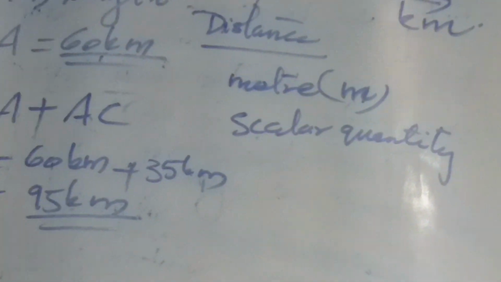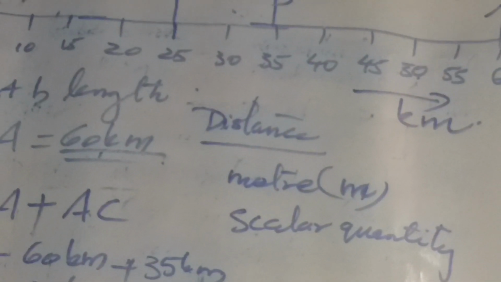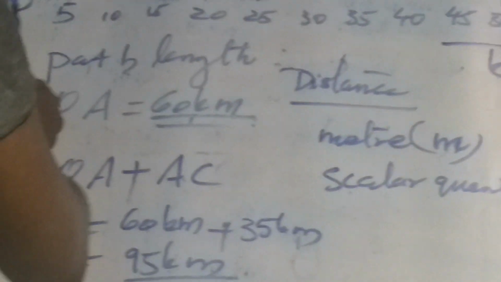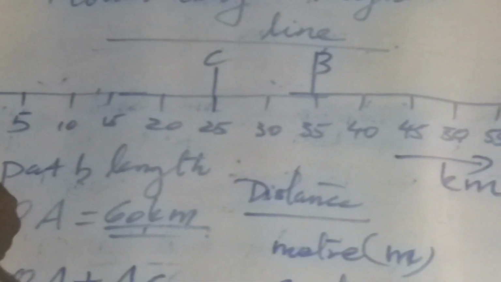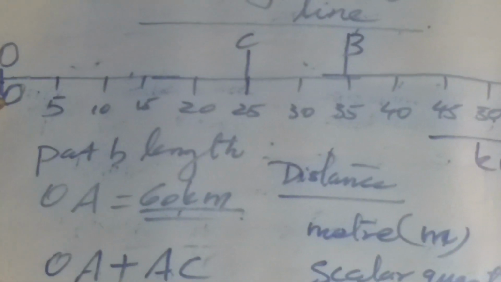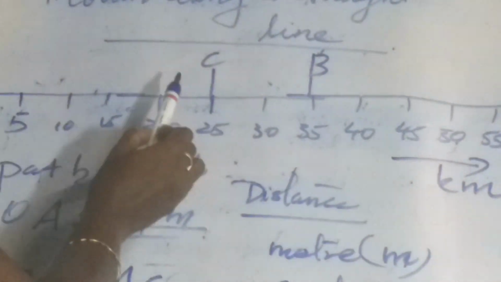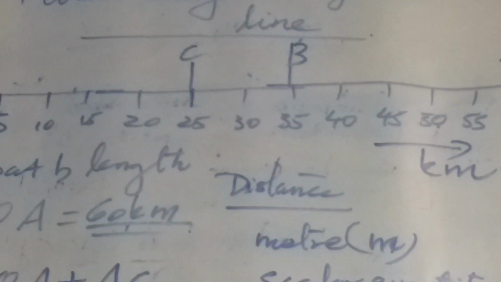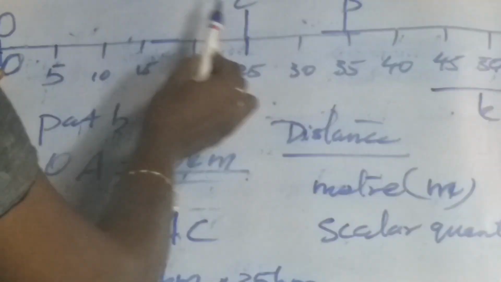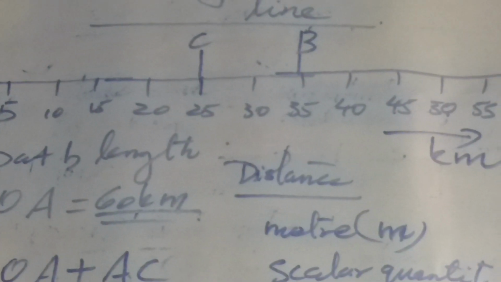Next, can you find the distance of the final position C of the object from the initial position O? Let's see how we can find it. Actually, it is found by taking the difference between these two values. That is the shortest distance between O and C. O represents the initial position, C represents the final position.